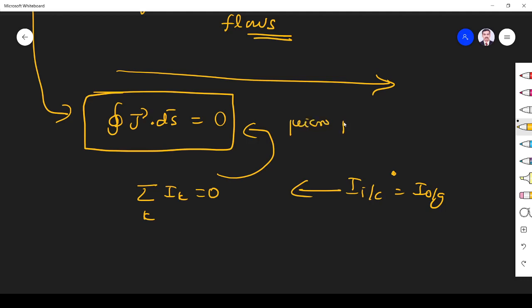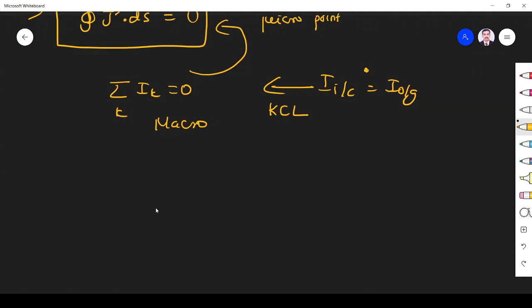The same thing you can see in the micro picture. At a point, this is the junction. You can say junction is a point. We are talking about the very, very smallest point. So you see J, you can find at a particular point. The net current at a point is 0. That's what both are talking about. Both are talking about the same thing, but one is the macro picture, the big picture, and the other is the minute picture. So this is nothing but KCL. It is the macro form of KCL, and it is the point form of KCL. So what is that?